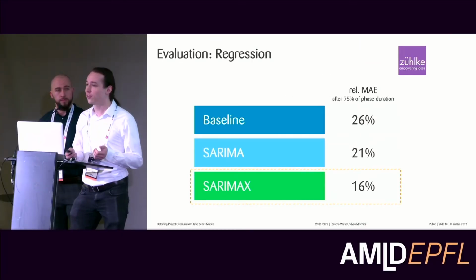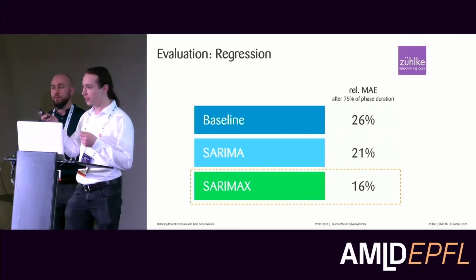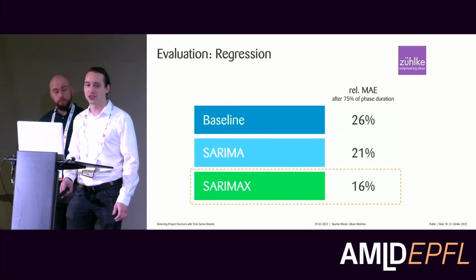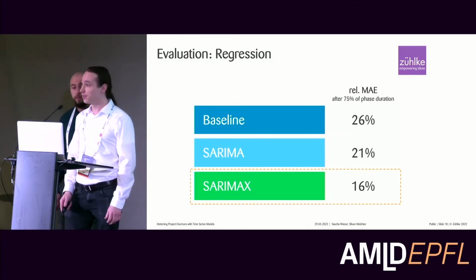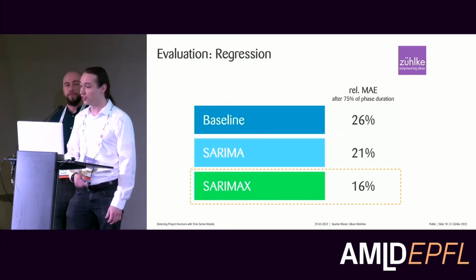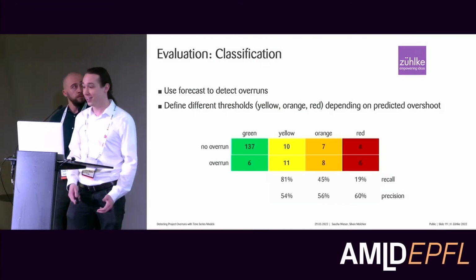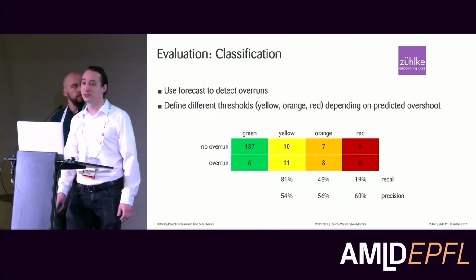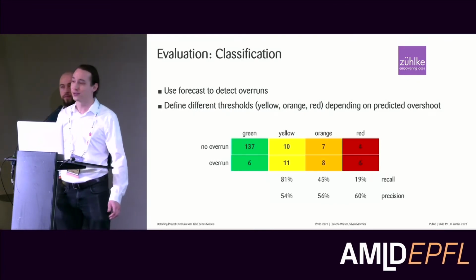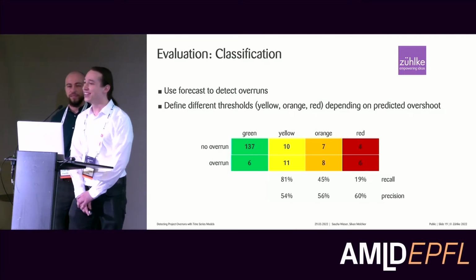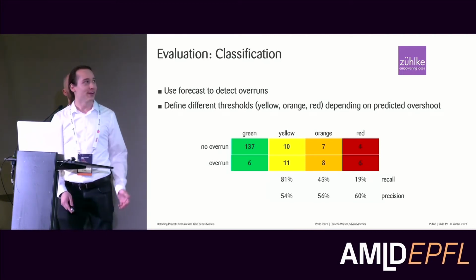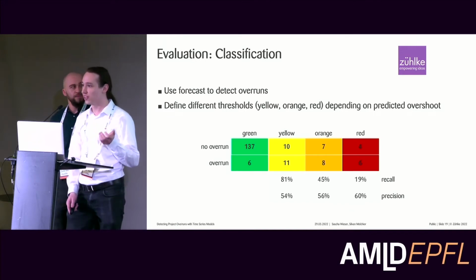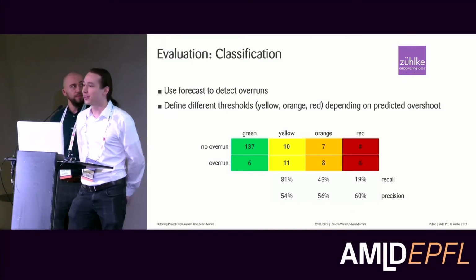So far we have always talked about this forecast. We have seen these predictions and we have evaluated this as a regression model. But we started the presentation with overrun prediction, which is more a classification task. And if we have a classification task, we absolutely need the confusion matrix. Otherwise we're not happy as data scientists. And so to get this, we have the ground truth. We have whether a project overran or didn't overrun. And that's the ground truth.